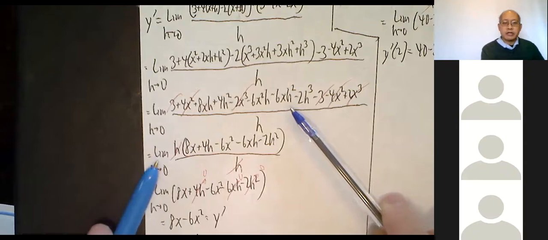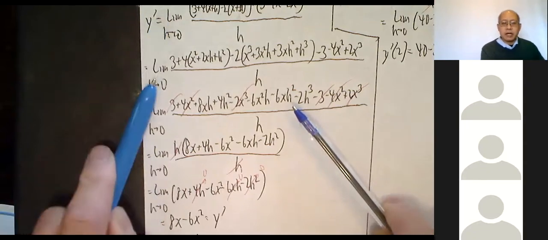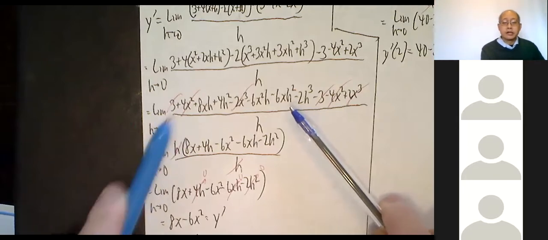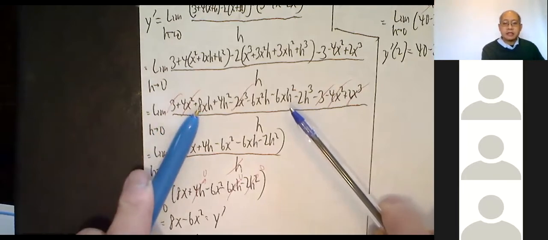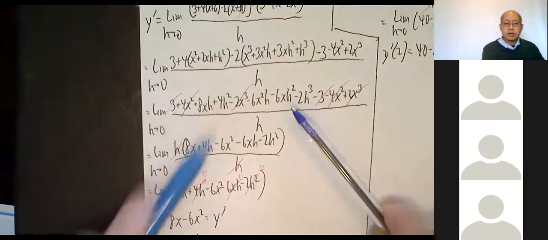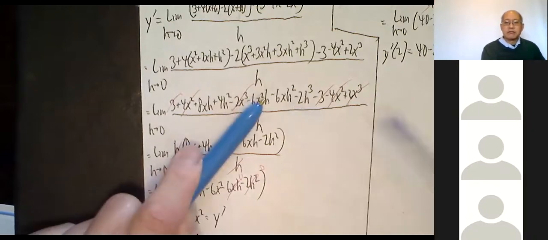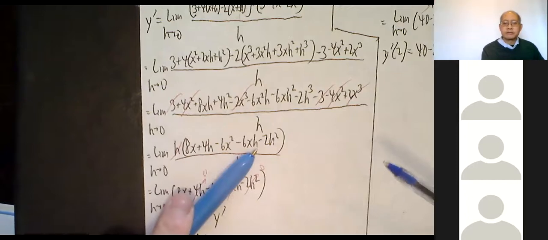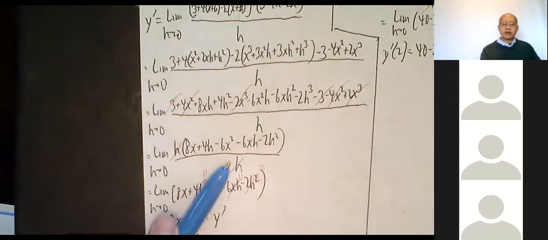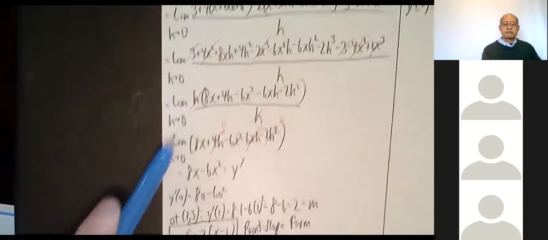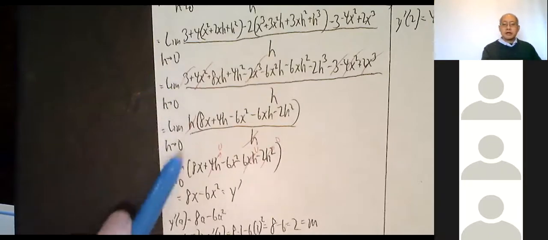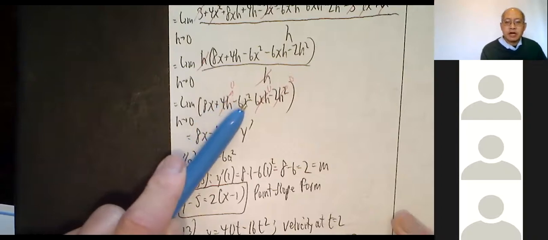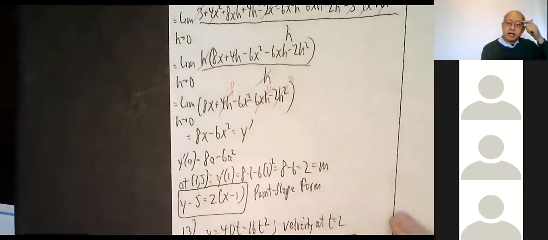So limit h approaches 0. Keep writing it. If you don't write it, I can take off points. Okay, so h parentheses 8x plus 4h minus 6x squared minus 6xh minus 2h squared. Then you cancel the h's out. Perfect. Keep writing lim. So limit h approaches 0, 8x plus 4h minus 6x squared minus 6xh minus 2h squared.